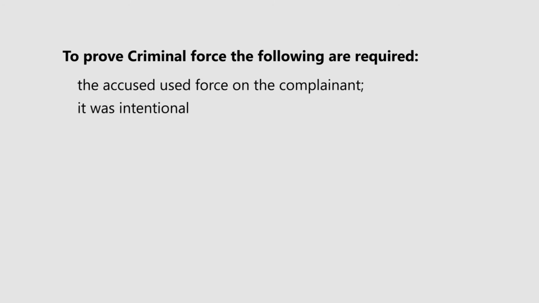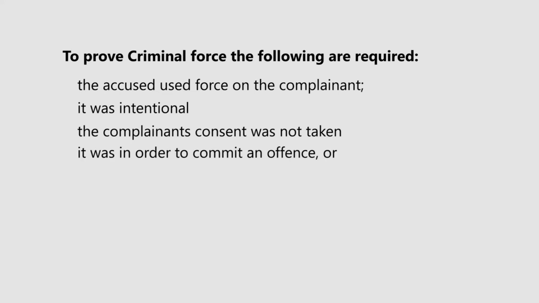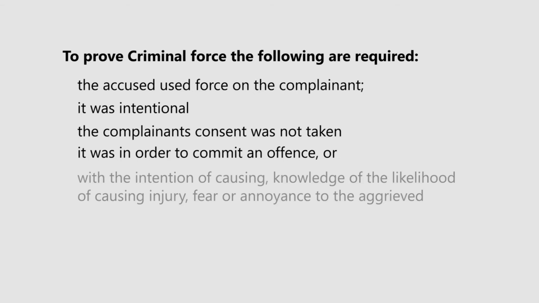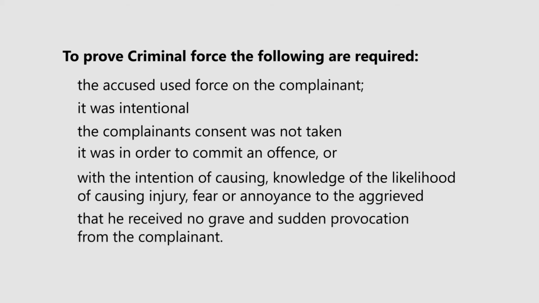To prove criminal force, some of the following ingredients are necessary. The accused used force on the complainant. Such use of force was intentional. The complainant's consent was not taken. It was in order to commit an offense or with the intention of causing, or knowledge of the likelihood of causing, injury, fear, or annoyance to the aggrieved. That he received no grave and sudden provocation from the complainant.